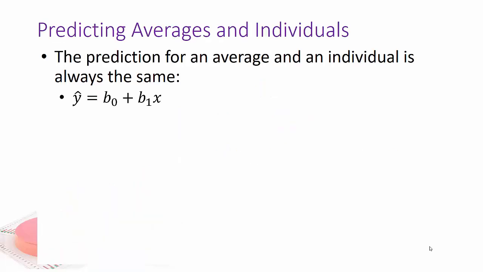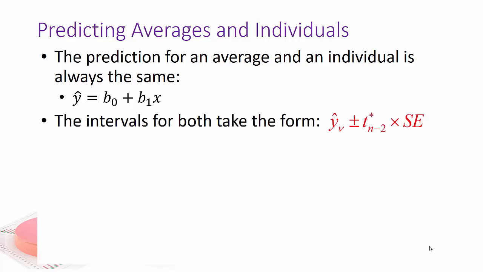So when we predict something, we can predict for an average or for an individual. But it's going to be the same either way, because if I'm rolling a die and on average, for some reason, I'm getting threes, that's what I will get. I predict my average will be 3, and I predict that any individual roll will be 3. So both intervals take the form where you have your average plus or minus your critical value, which in this case is a t-value with n minus 2 degrees of freedom, times the standard error.